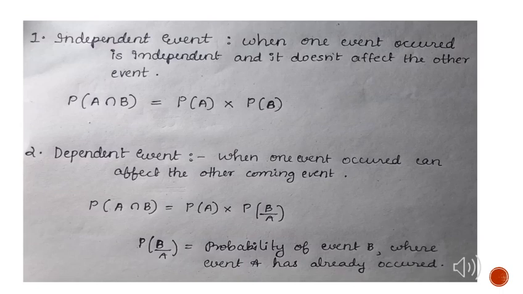As I told before, the formula is probability of A intersection B equals probability of A multiplied by probability of B. And for a dependent event, the equation tells us the probability of A intersection B equals the probability of A multiplied by the probability of B given A. So here B by A means it is a dependent event, so one event is depending on the other event. B by A means the probability of event B where event A has already occurred.